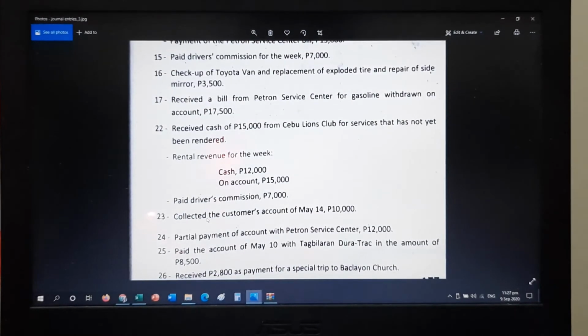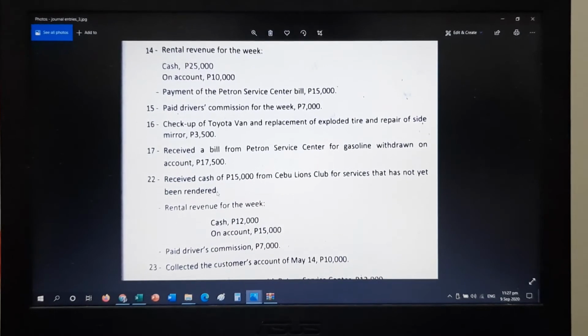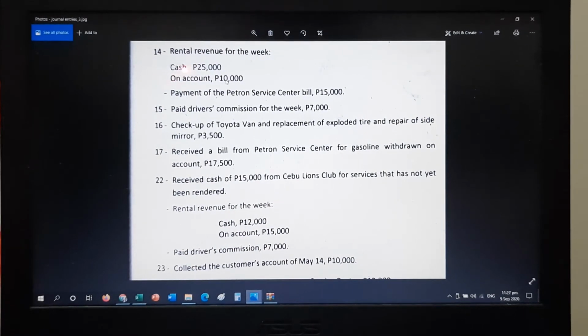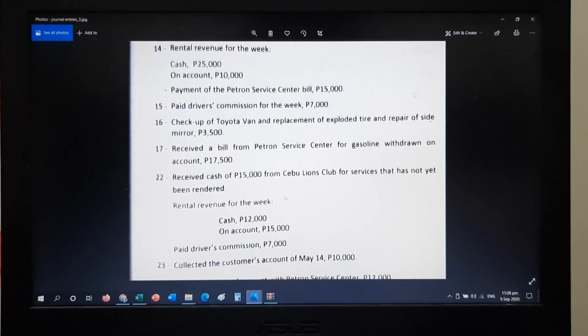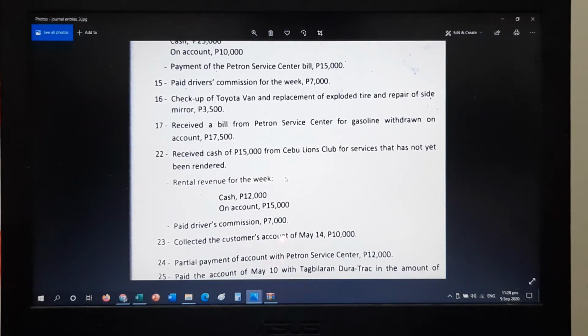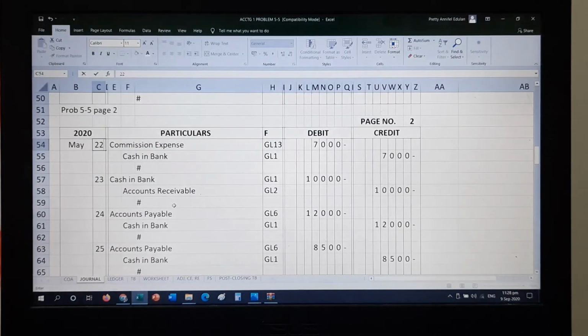Next transaction is May 23, collected the customer's account on May 14. So let's look at what happened in May 14. That's worth 10,000. We have collected it. What we did in May 14 was a debit of accounts receivable worth 10,000. Since we collected it, it is now converted into cash. So debit cash in bank worth 10,000. You have to close the accounts receivable in May 14. That's why we have to credit accounts receivable worth 10,000. So this one.